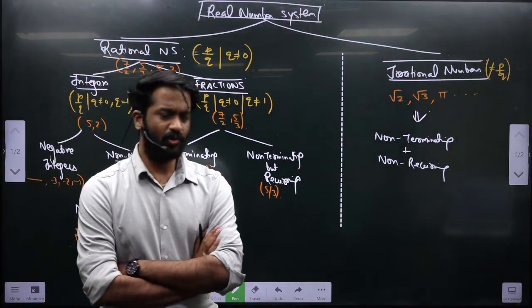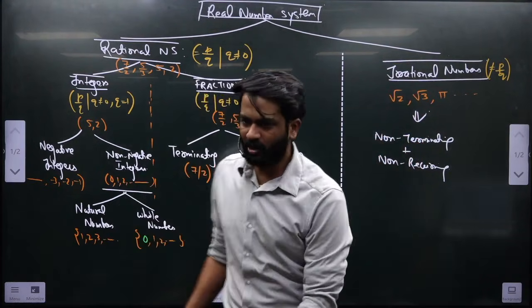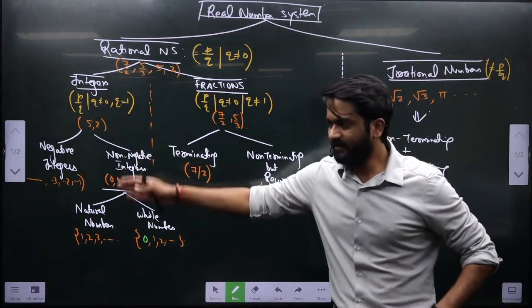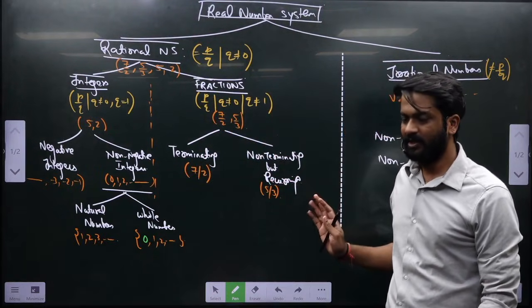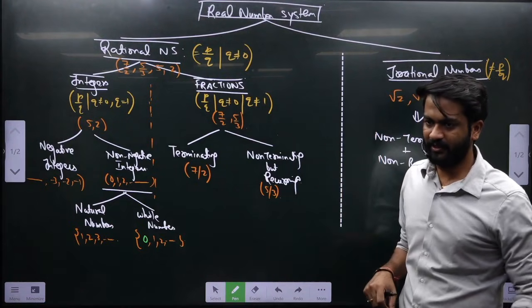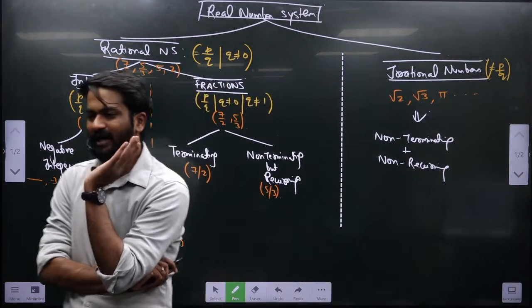Obviously yes, I told you all of them are non-terminating and non-reoccurring, and here you will not find any number which is non-reoccurring. They all are terminating. First of all, this is terminating and this is terminating but reoccurring. So all irrational numbers have to be non-terminating and non-reoccurring. Can I say all non-terminating numbers are irrational numbers?